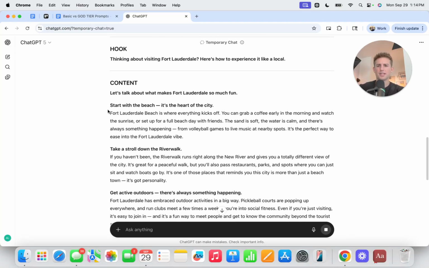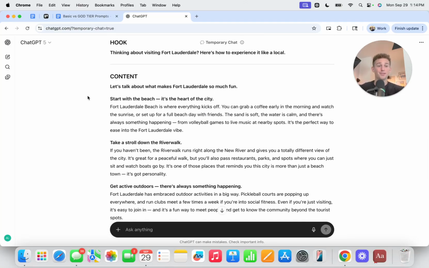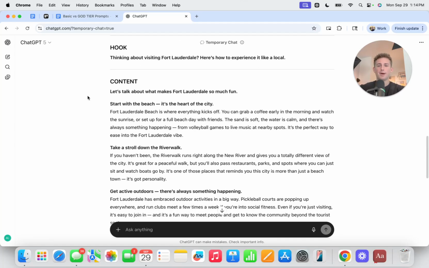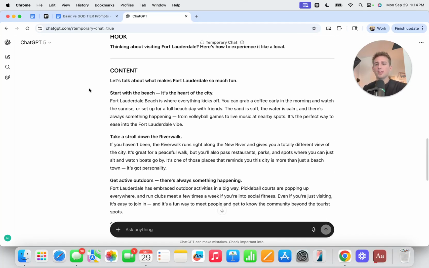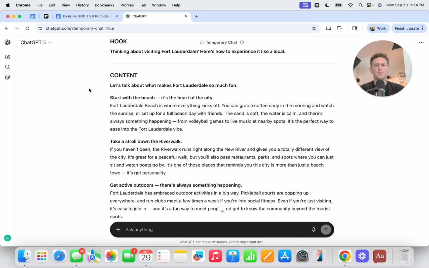I'm not going to read this whole thing because that would be a whole complete YouTube video in and of itself, but I'll read the hook and maybe a couple lines for you real quick. Thinking about visiting Fort Lauderdale, here's how to experience it like a local. And it's saying like a local because they're going to be visiting for the first time. Let's talk about what makes Fort Lauderdale so much fun. Start with the beach. It's the heart of the city. And then we'll get into it.